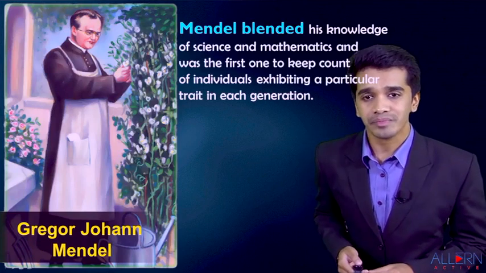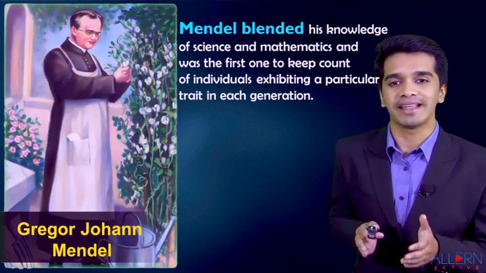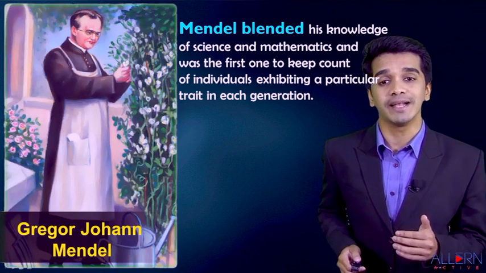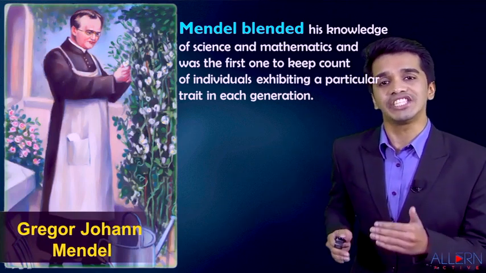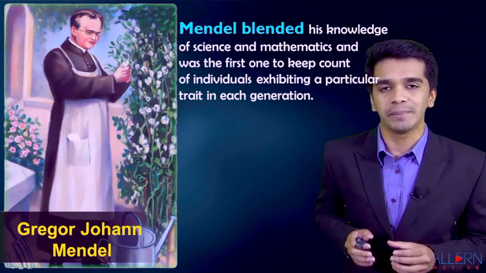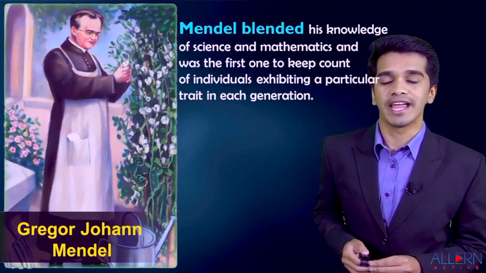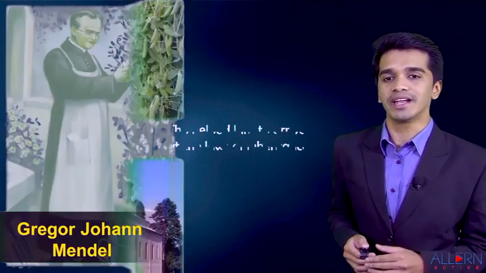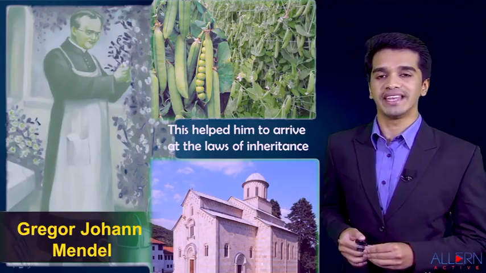Mendel blended his knowledge of science and mathematics and was the first one to keep a count of individuals, that means offspring, exhibiting a particular trait in each generation. Basically, Mendel self-pollinated different pea plants and observed what the offspring would look like. Will it look exactly like their parents or will it be similar to their parents? This helped him to arrive at the law of inheritance.